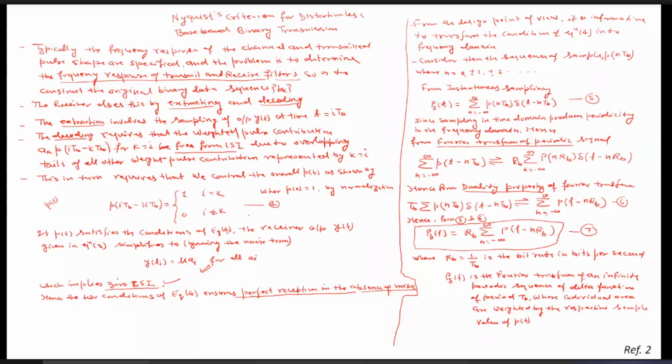This has two conditions, of equation 4, perfect reception in the absence of noise. From the design point of view, it is informative to transfer the condition of equation 4 into the frequency domain. Since this one is written in the time domain, this is the time domain characteristic of the whole system.